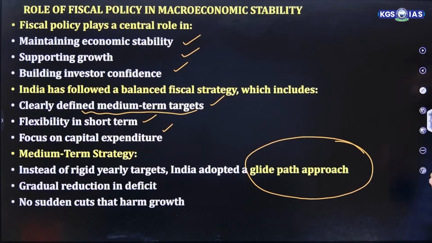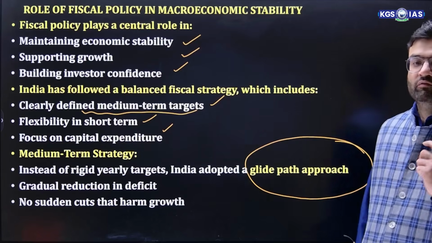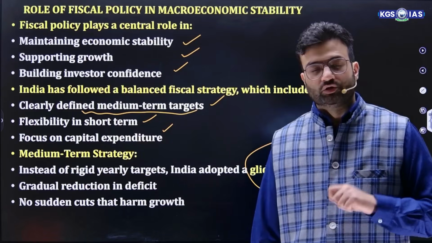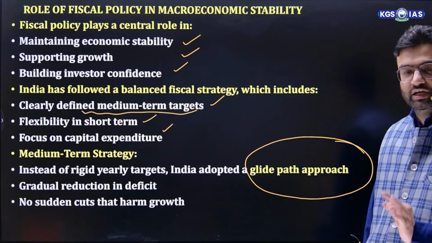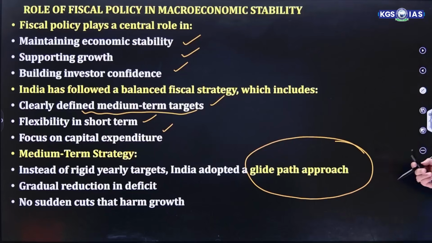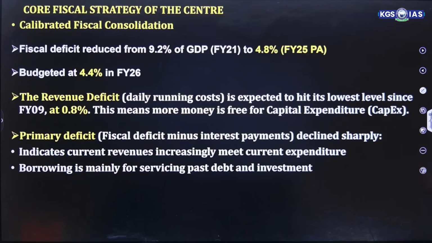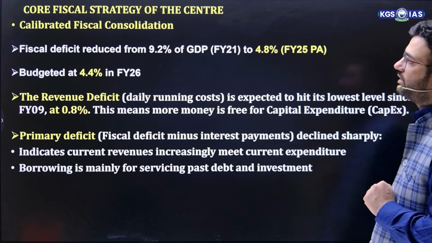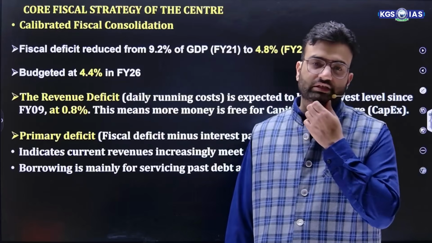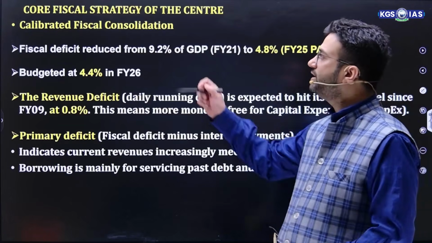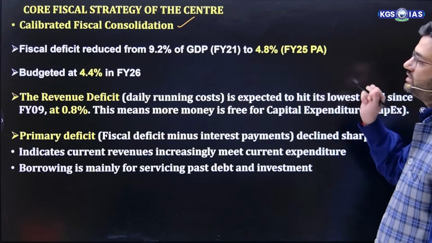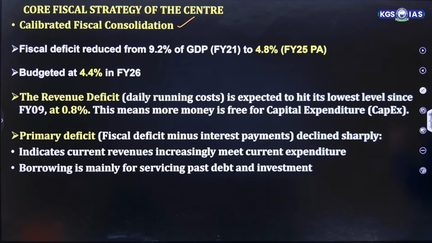Now, in prelims, a question might be asked: what is the meaning of glide path approach? So glide path approach means gradual reduction in deficit and no sudden cut that harms growth. Now, what is the core fiscal strategy of the center? The first is calibrated fiscal consolidation. That means fiscal consolidation should be done on a gradual basis.